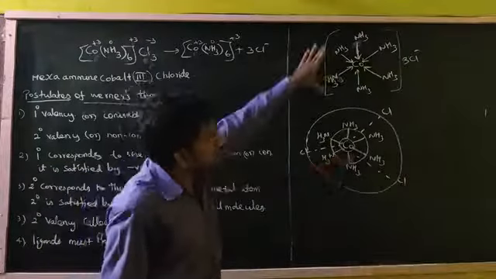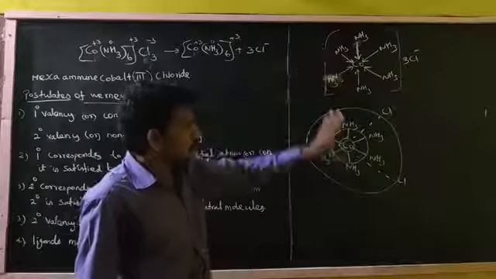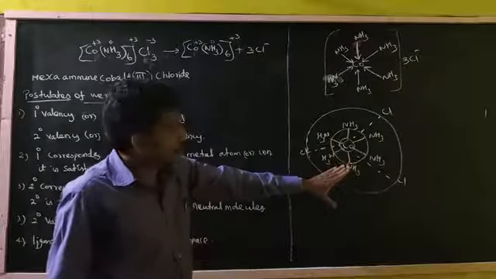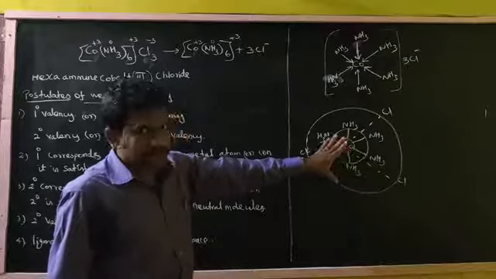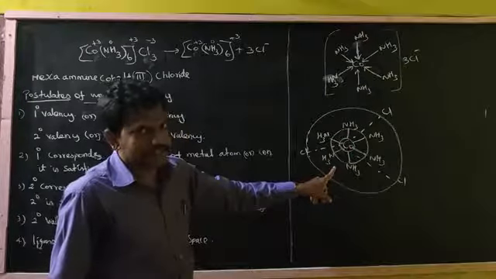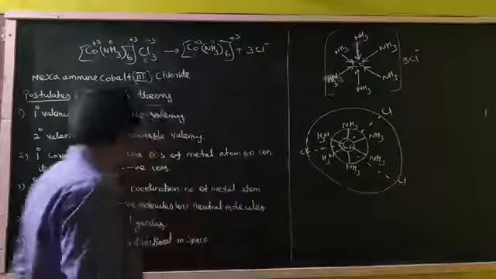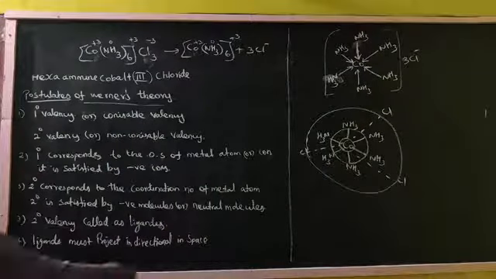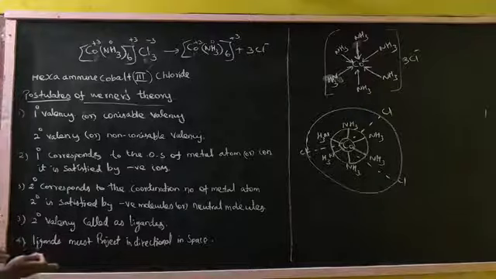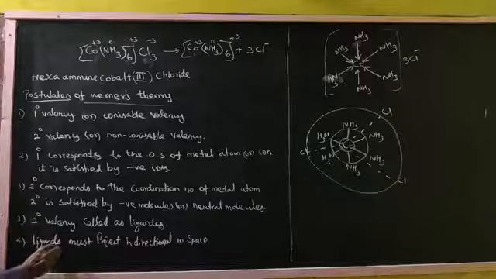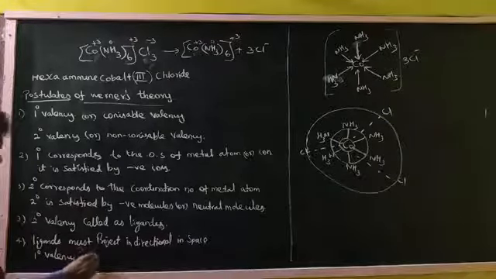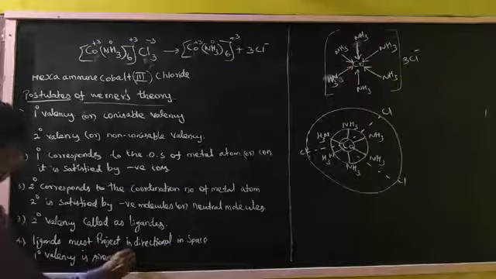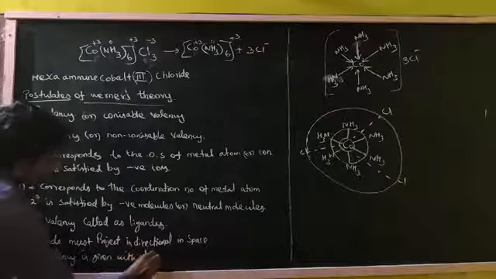Nowadays we can draw the structure like this, but initially Alfred Werner described the postulates with this kind of structure. The ligand must project in a directional nature, whereas the primary valency is given with a dotted line.